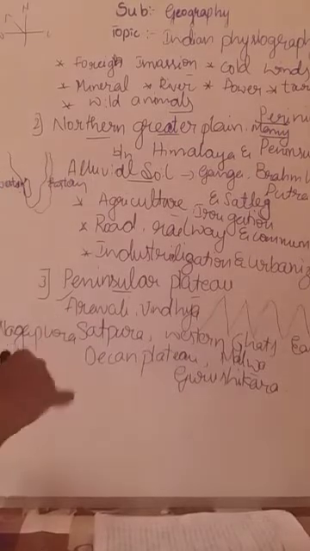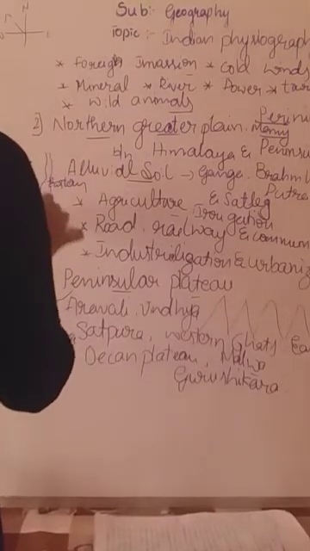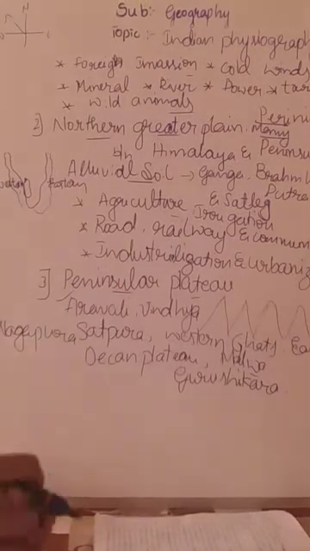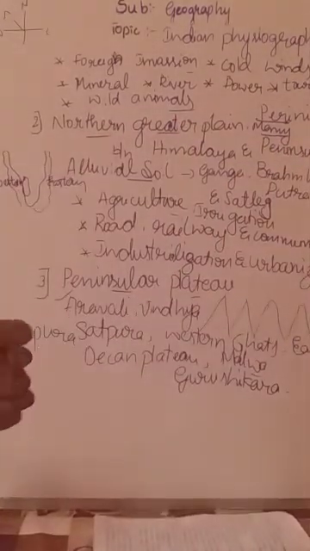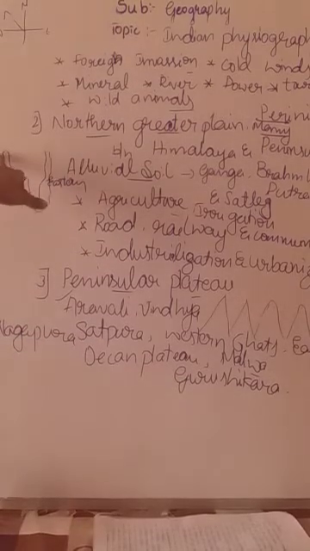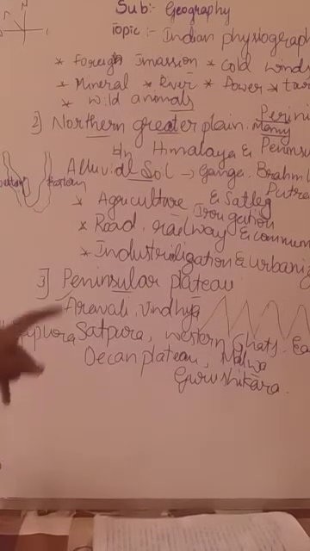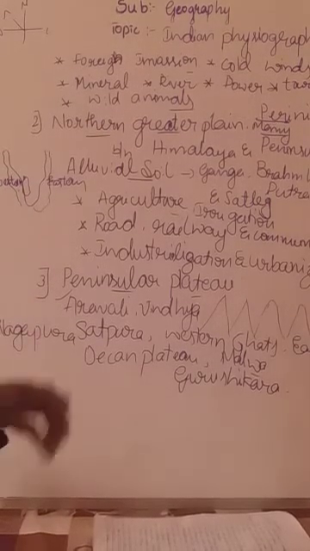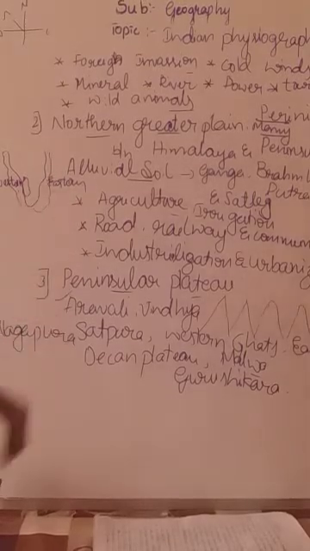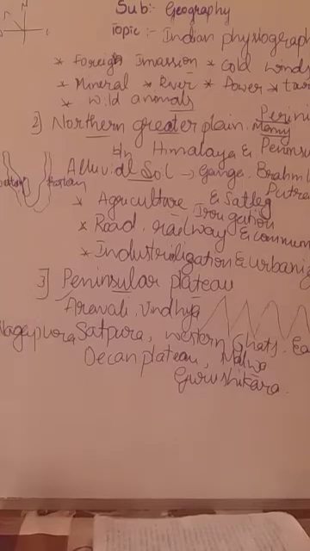They run parallel to the East Coast. In the same way, Western Ghats run parallel, and parallel means they do not meet anywhere, okay? They are running in a straight line only. So the Eastern Ghats run parallel to the Eastern Coast, and the Western Ghats run parallel to the Western Coast. And Eastern Ghats are wide and flat. Keep in mind, and Western Ghats is very narrow.